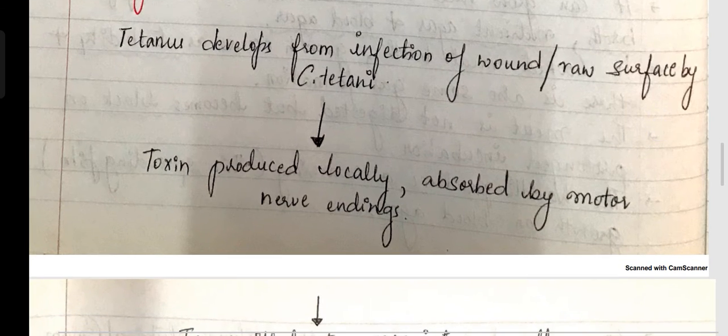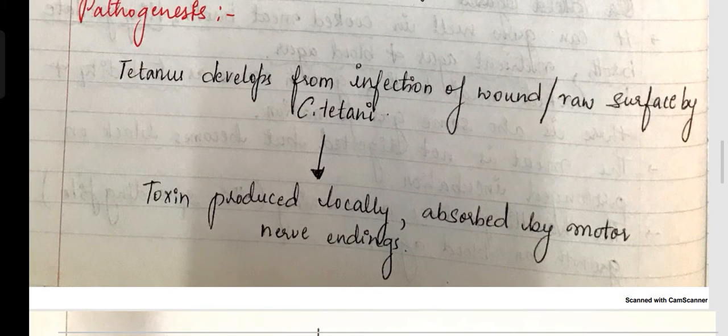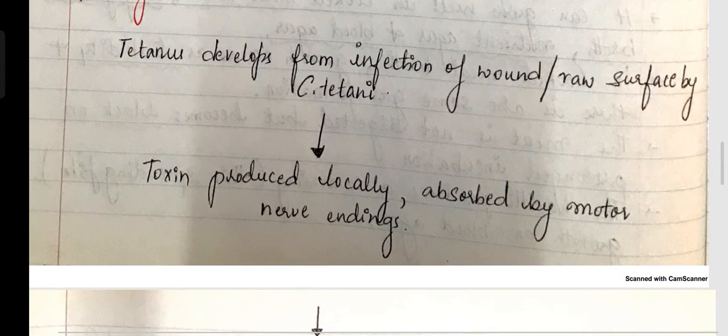Then coming to the pathogenesis of the bacteria. Tetanus develops from infection of a wound or raw surface by Clostridium tetani. The toxin is produced locally and absorbed by motor nerve endings. First of all, entry of Clostridium tetani occurs through the wound only.